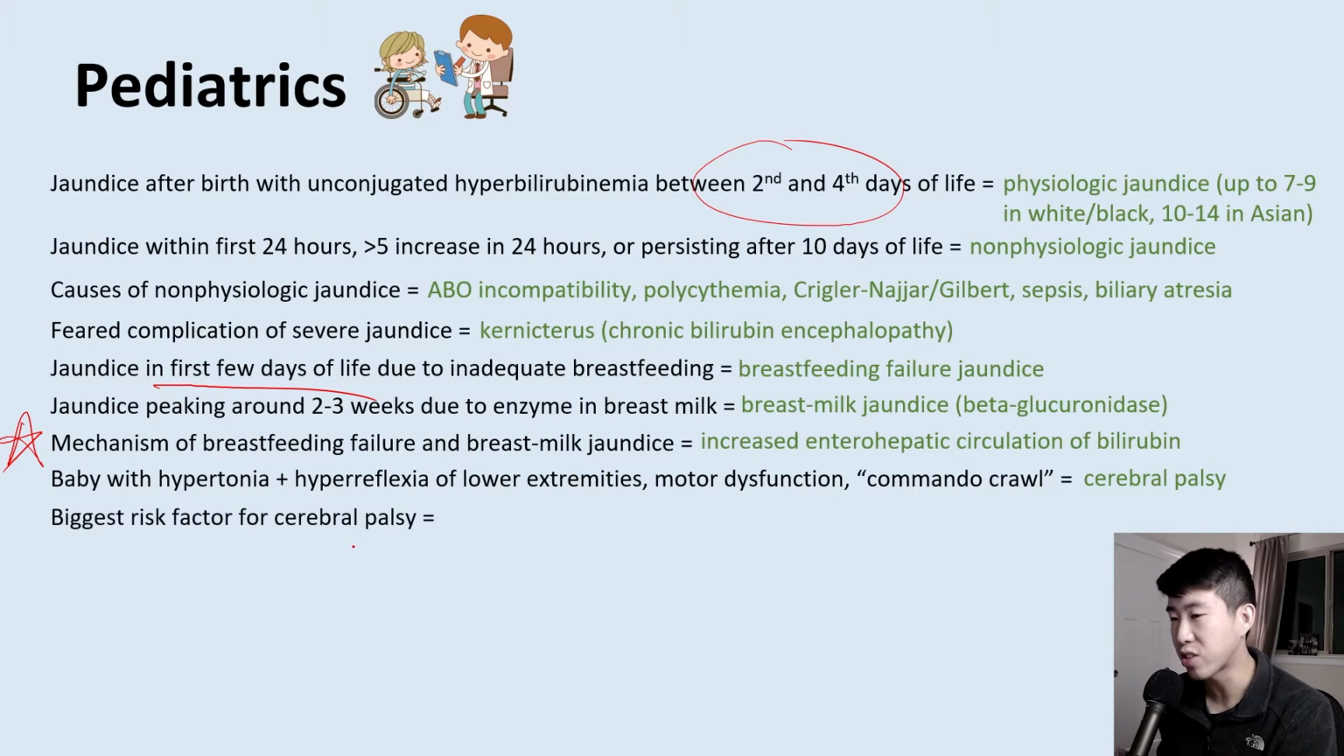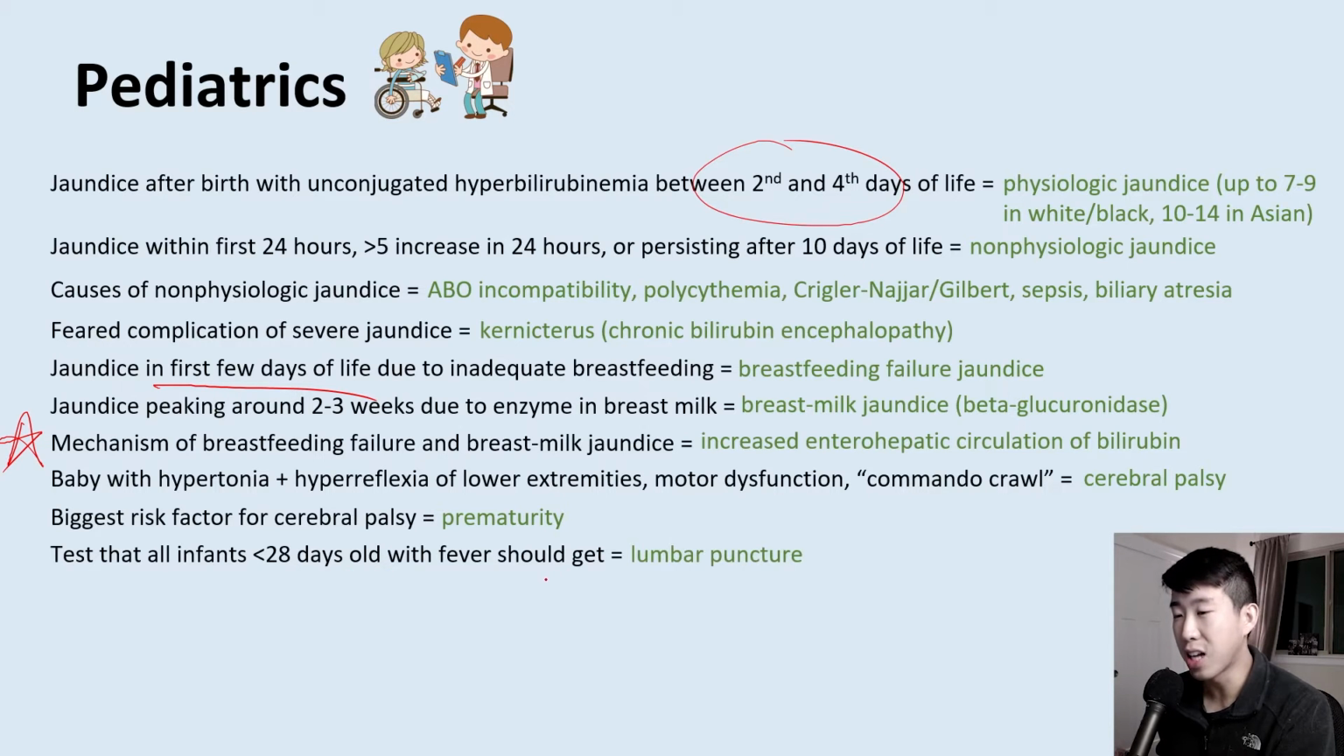The biggest risk factor for cerebral palsy is important to know, and that's just going to be prematurity. And this is one of the biggest reasons that we give antenatal steroids in premature deliveries. What is a test that all infants less than 28 days old with fever should get? This is a lumbar puncture.